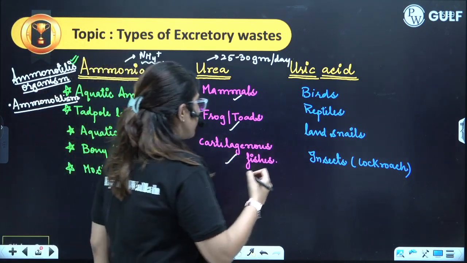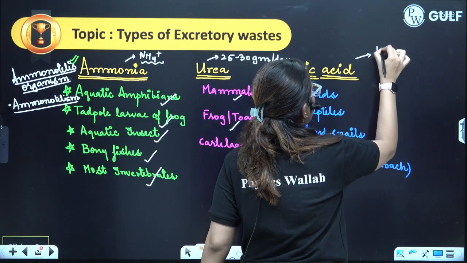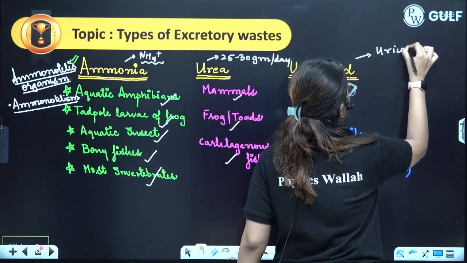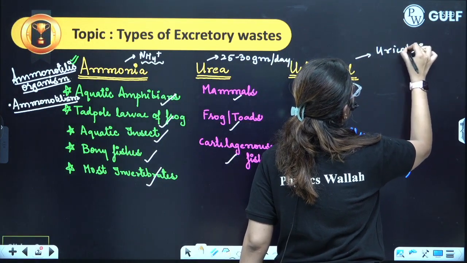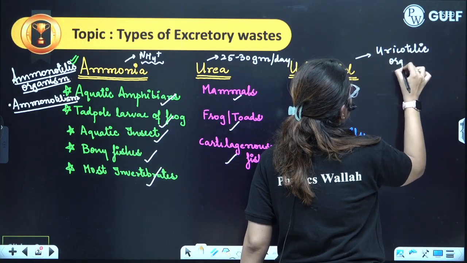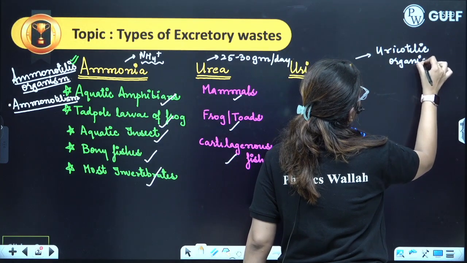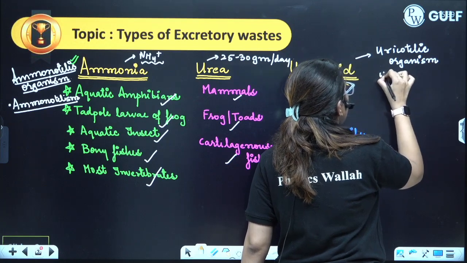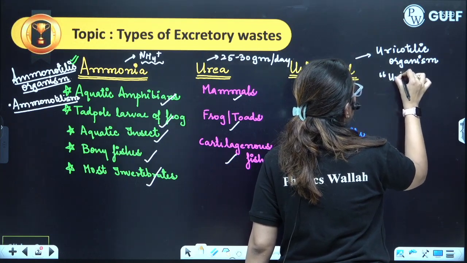Now these organisms are termed as uricotelic organisms, right? And the process is termed as uricotelism.